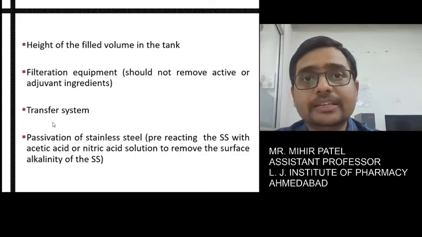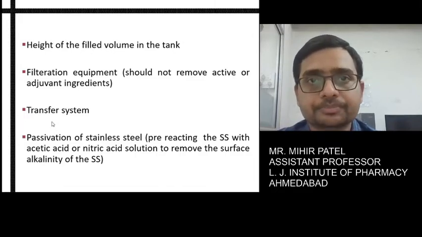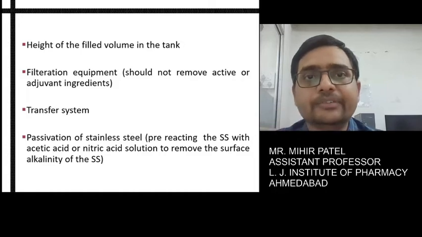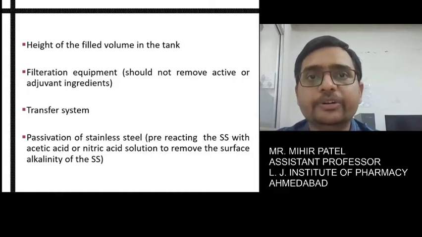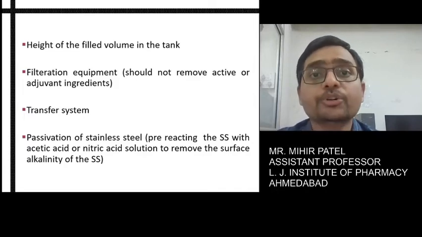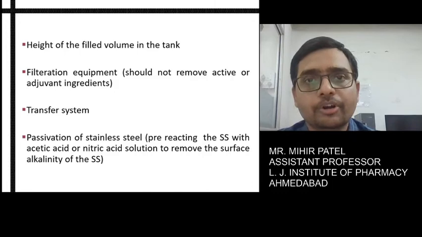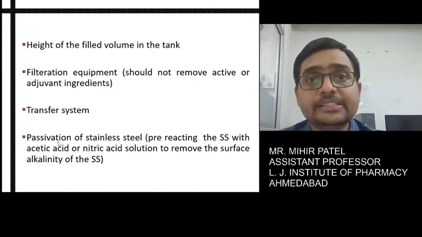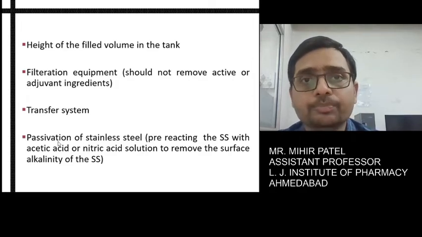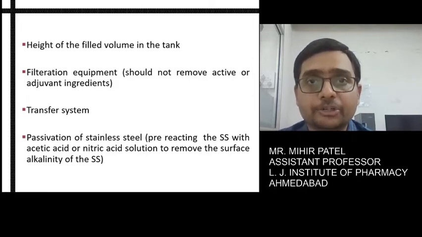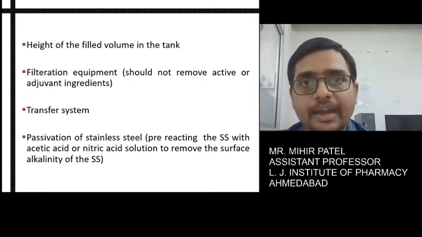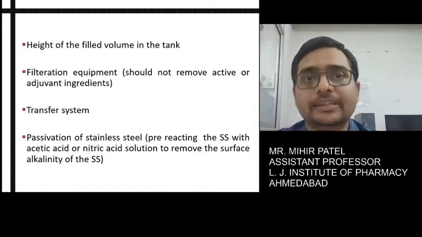Then next is the transfer system, one of the most important in case of liquid dosage form. How you are going to transfer your product is also an important concern. Next, we have to deal with the treatment of stainless steel, called passivation of stainless steel.